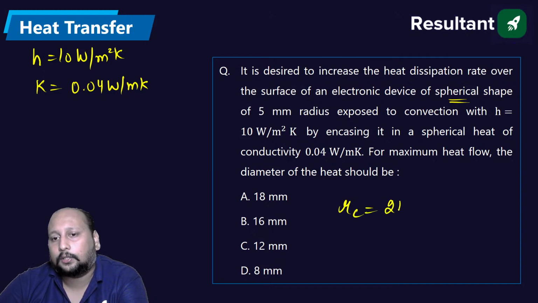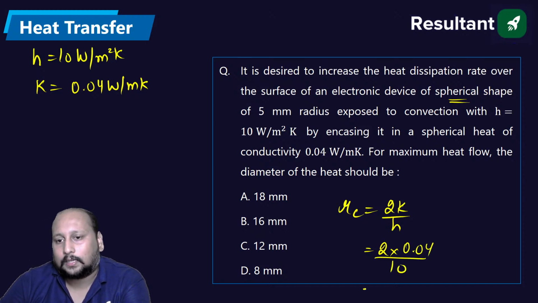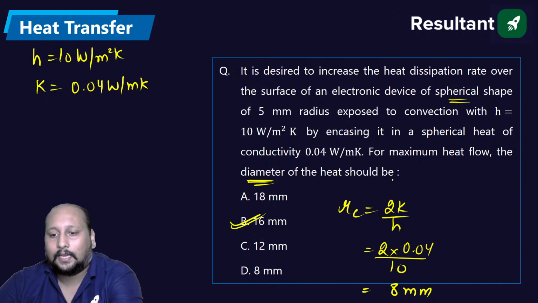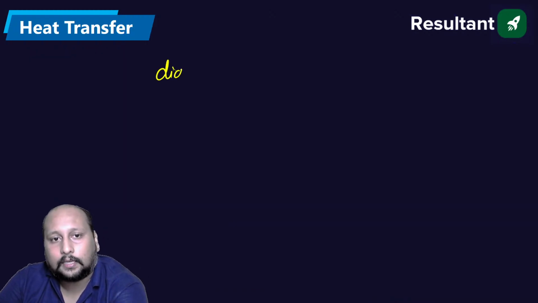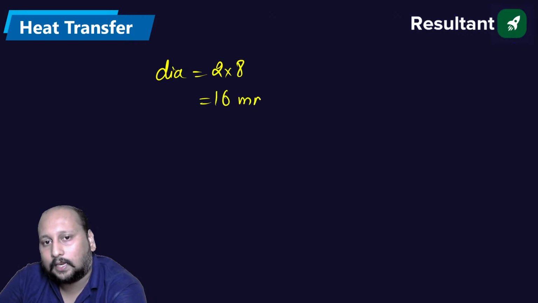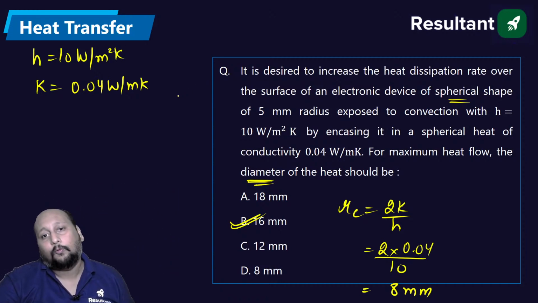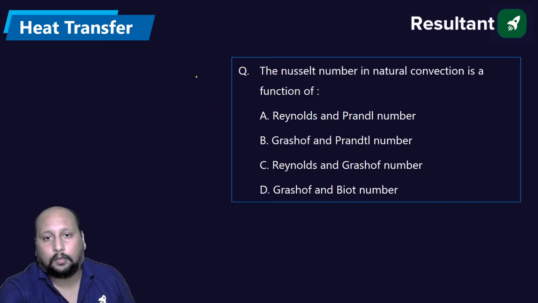We know the critical radius of a sphere is nothing but 2k by h. 2 into k is 0.04 by h is 10. So this is coming out to be, I think, 8 mm. This is the radius. They're asking about the diameter. Diameter is 8 into 2, 16 mm. 16 mm is the final answer. That means at this particular diameter the heat dissipation will be maximum. Okay, right? Chalo, next question.